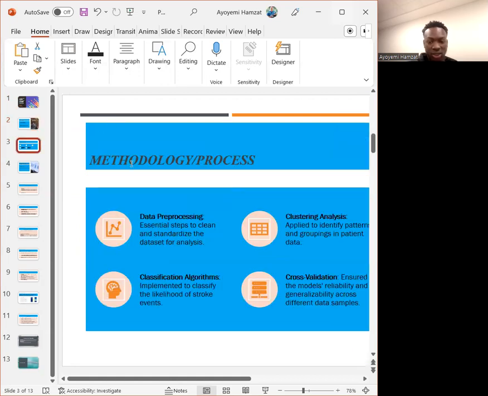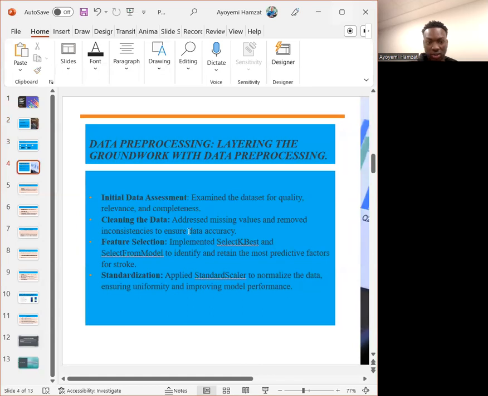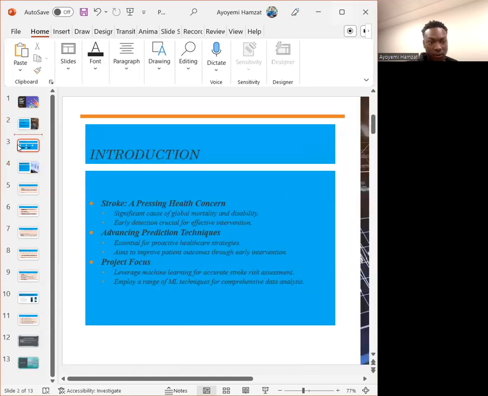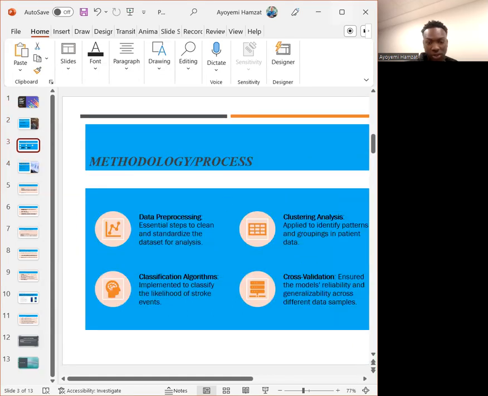So my project started with data preprocessing, cleaning and standardizing data, followed by k-means and hierarchical clustering to identify patterns and groups. Next, I also delved into regression and cross-validation. This comprehensive approach set the stage for accurate stroke risk prediction.